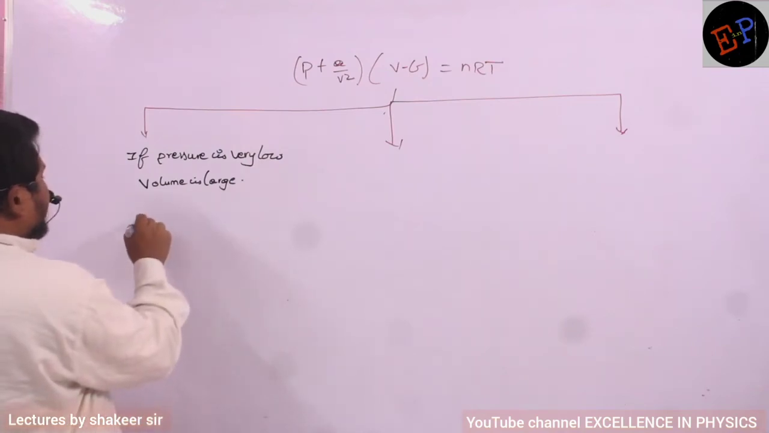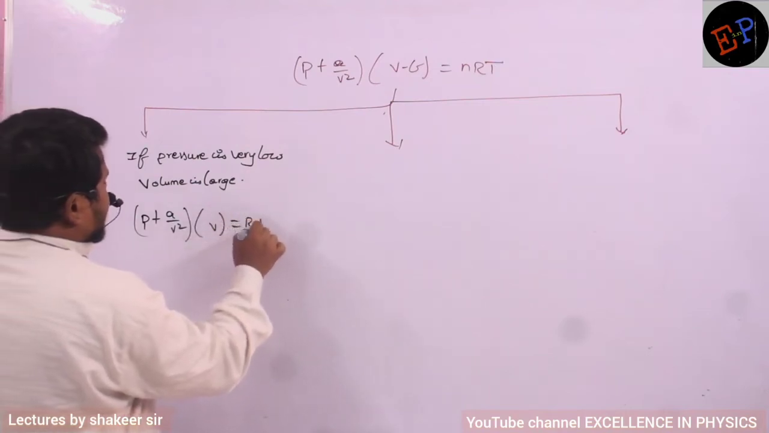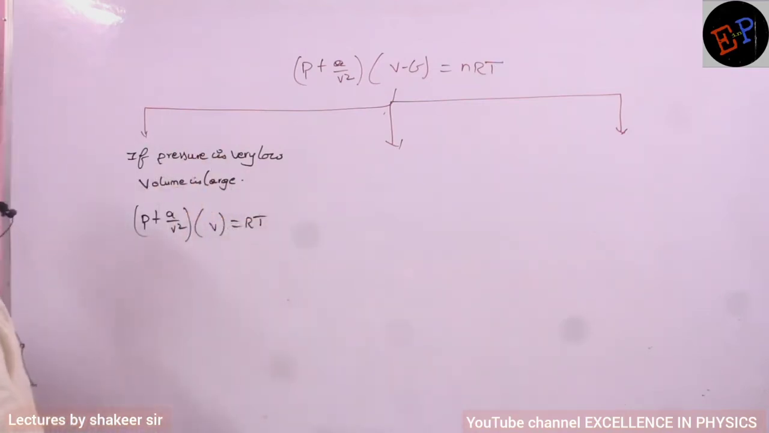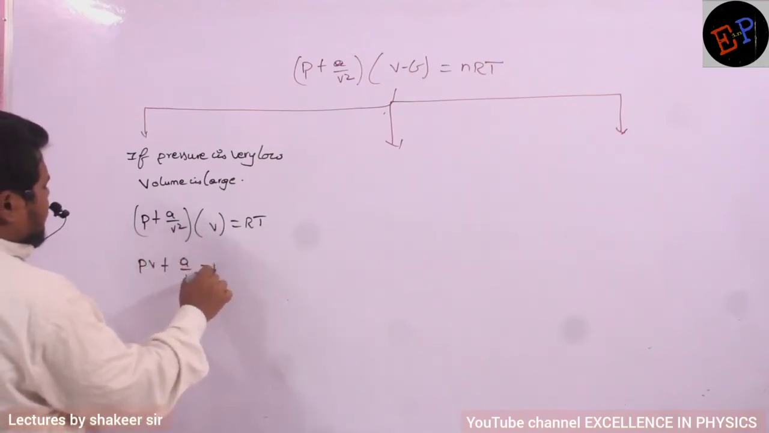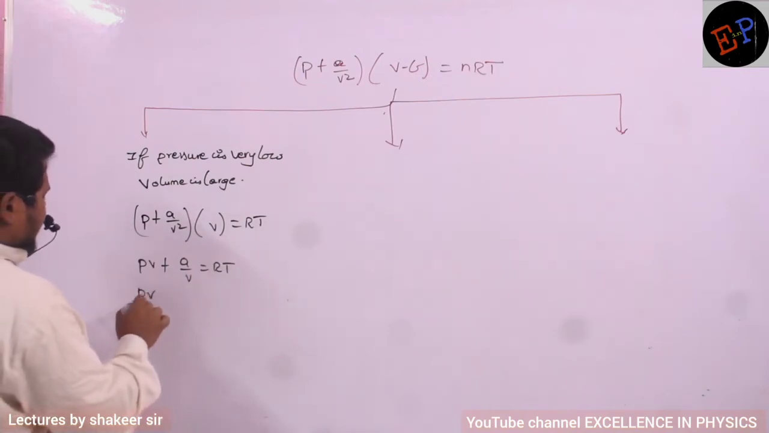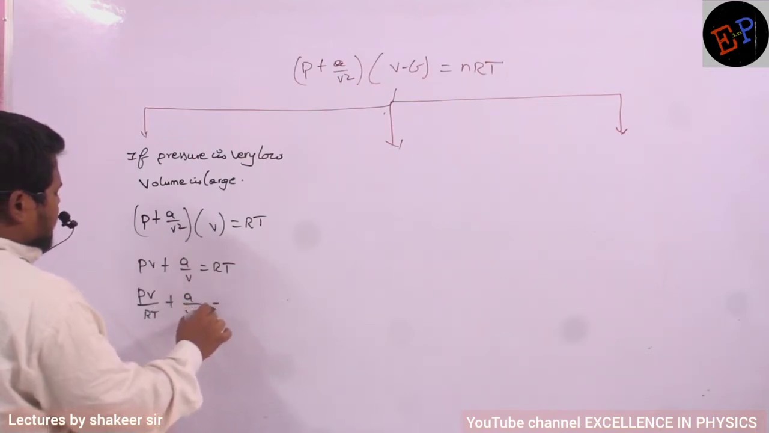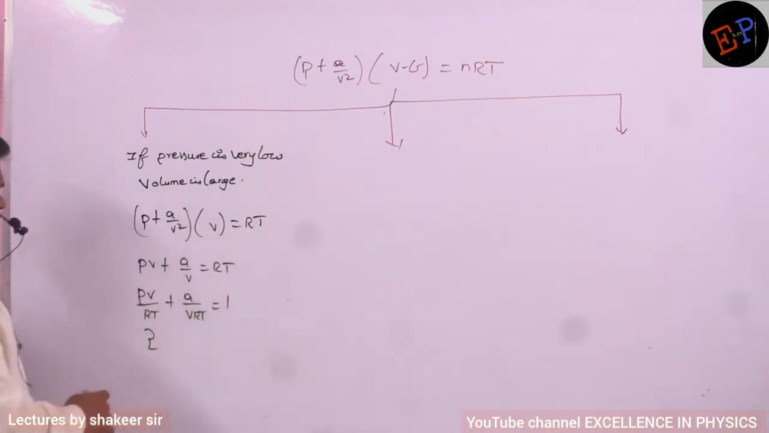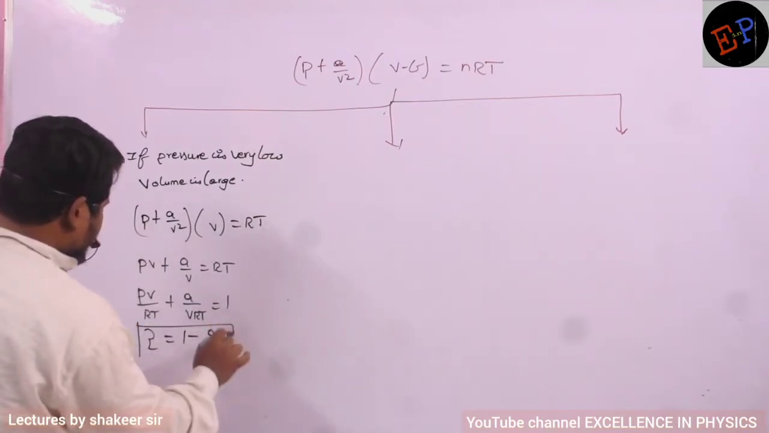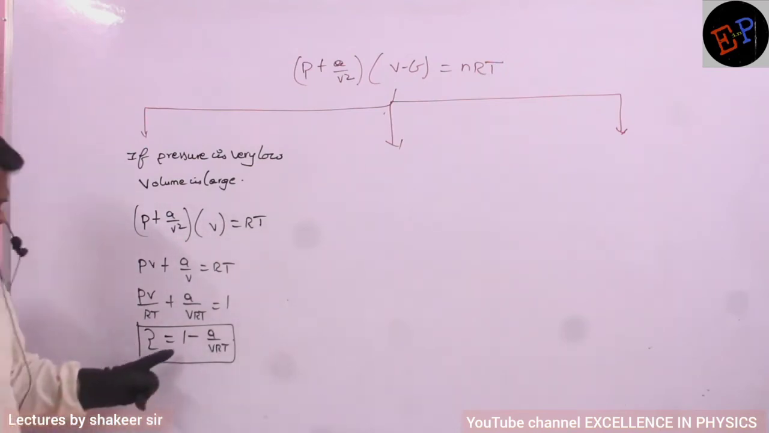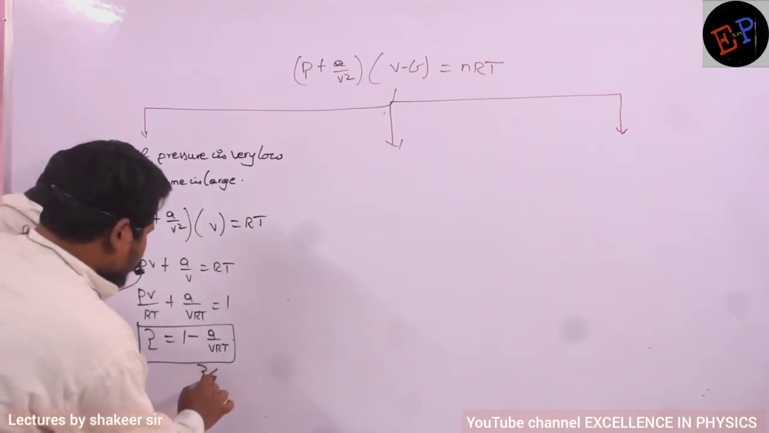So therefore what I can write is (P + A/V²) multiplied by V is equal to RT. So we are removing the correction term in the case of volume. Now we will multiply this, so PV + A/V = RT. So divide everything by RT, so PV/RT + A/(VRT) = 1, and PV/RT is called Z, the compressibility factor, so Z = 1 - A/(VRT). So this is the equation which I got. Clear? And by looking at this equation, definitely I can say that the Z value is less than 1.